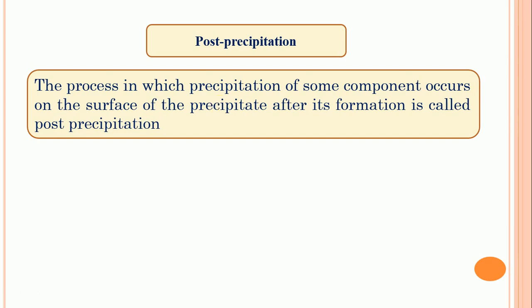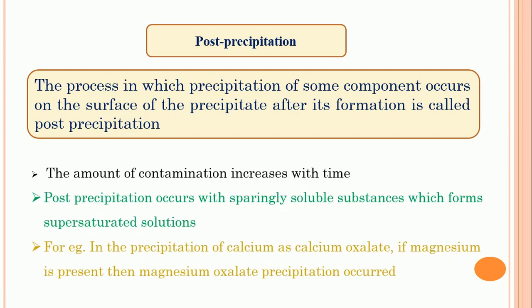In post-precipitation, the amount of contamination increases with time. When the main precipitate is formed, at the time of precipitation the contamination does not occur, but after a longer time, when the main precipitate is kept along with the mother liquor, the contamination increases because other components adsorb over the surface of the main precipitate.